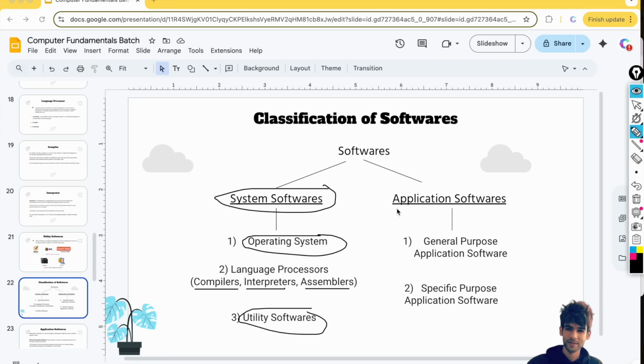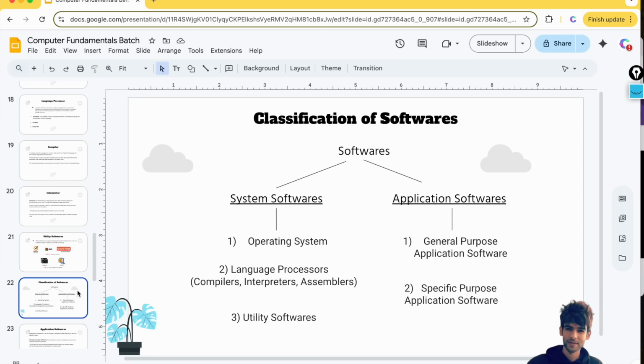And here we have the application software, general purpose application software and specific purpose application software. Specific purpose application software means, if you have seen any hotel management system or hospital management system where you manage the doctors in the hospital, that is specific to some purpose.